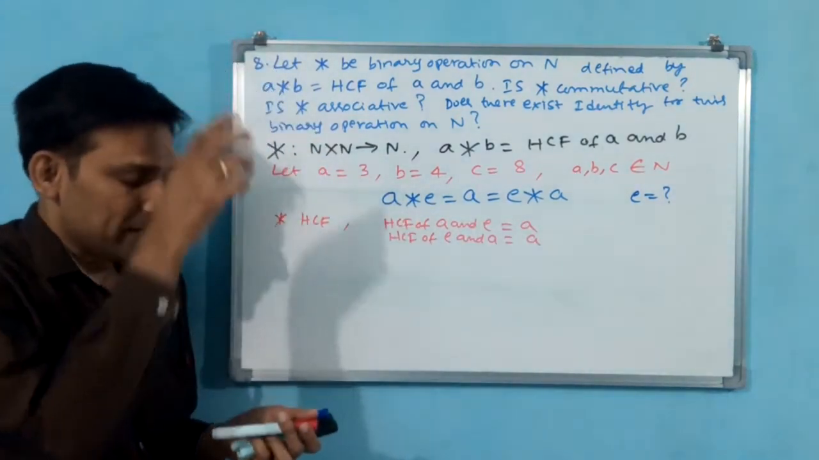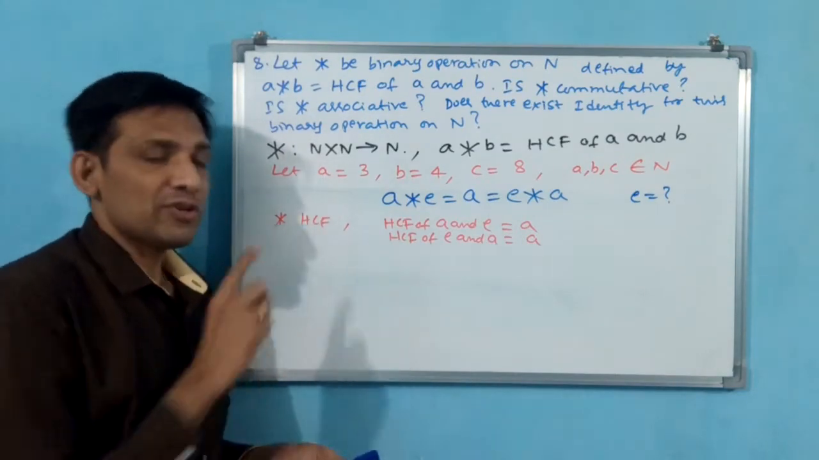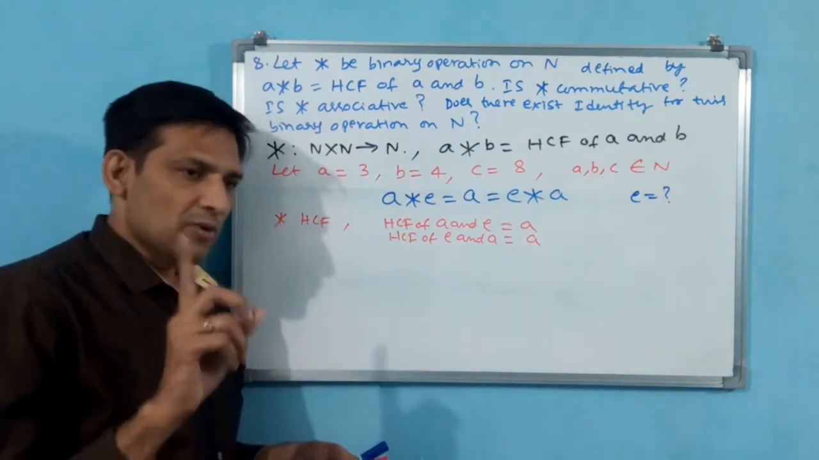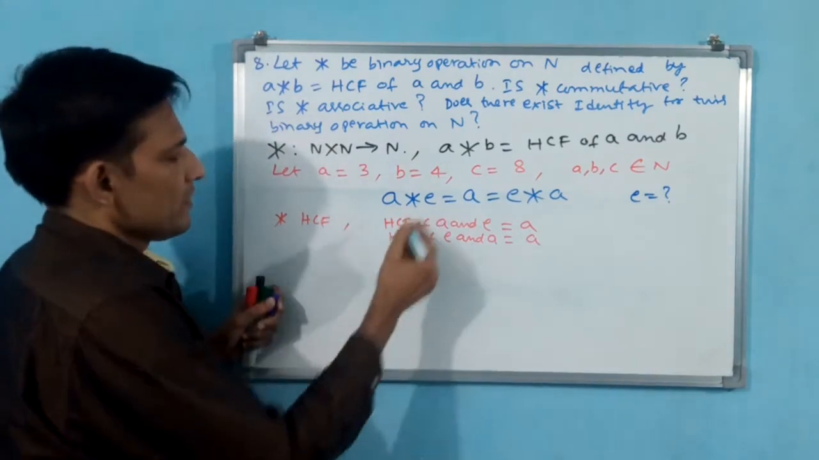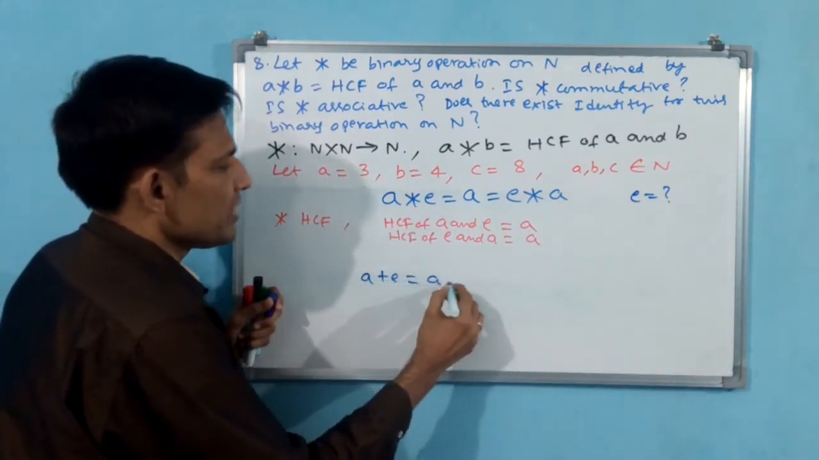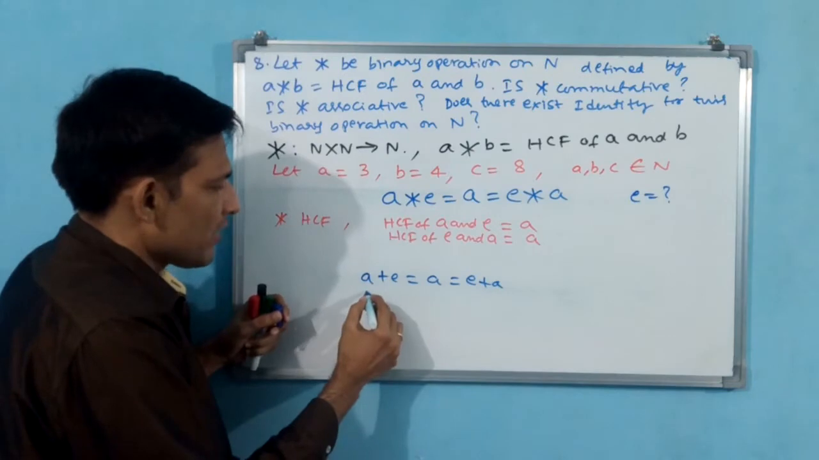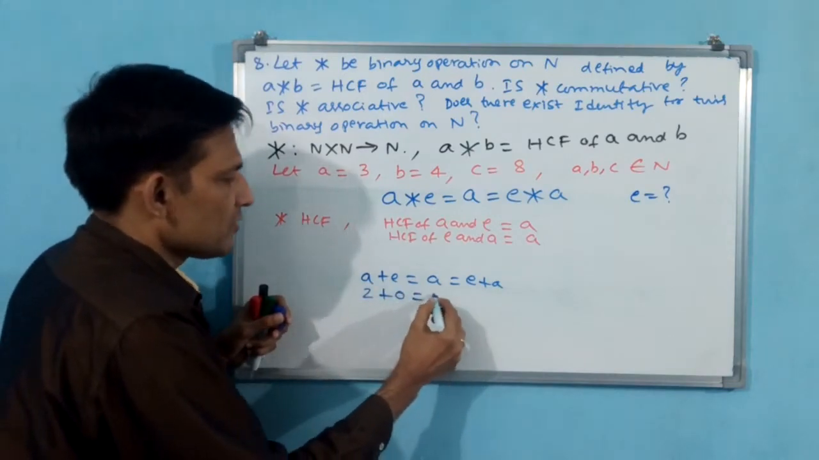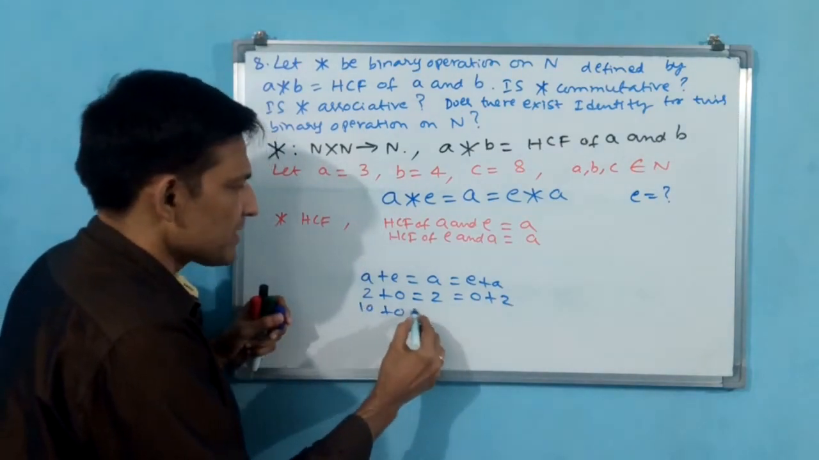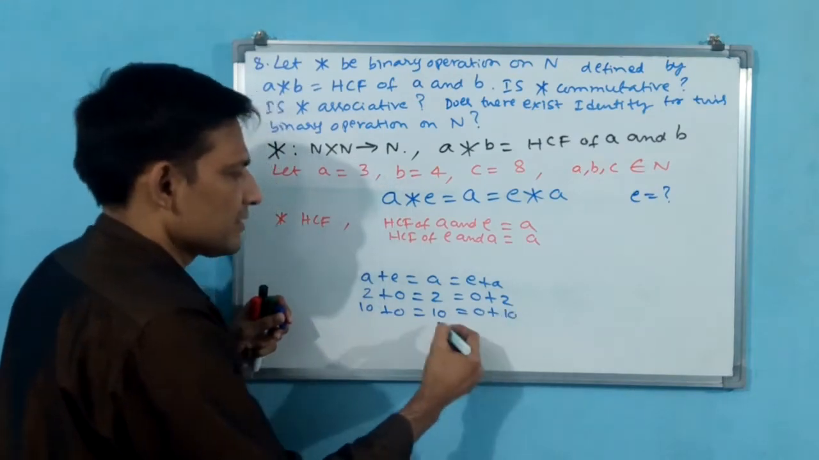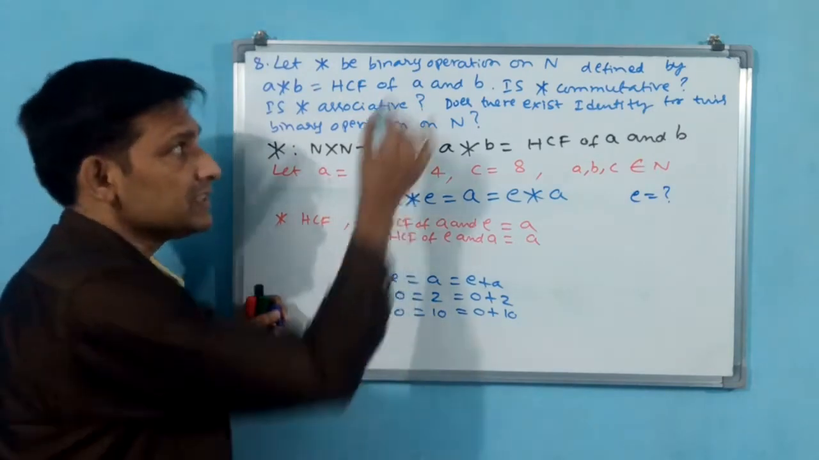Which number will give that HCF? That should be the identity. Once you have taken E, not only for one number, for every number it has to satisfy that property. See now: A plus E is equal to A, that is equal to E plus A, you have taken for N, natural numbers. Now I take 2 plus 0, that is equal to 2, that is equal to 0 plus 2. Even if we take 10, 10 plus 0, 10 will come, that is equal to 0 plus 10. That means identity 0 is applicable for any number in N.